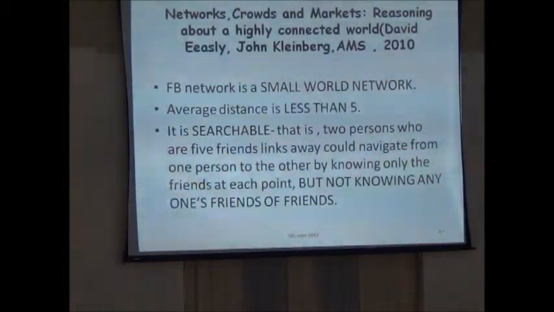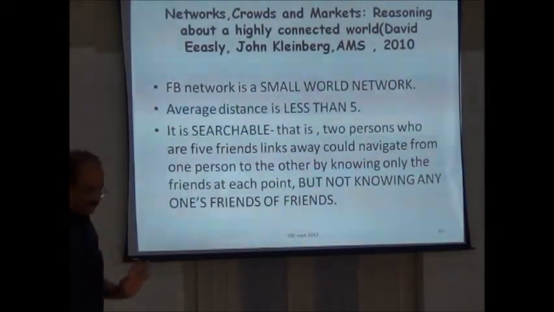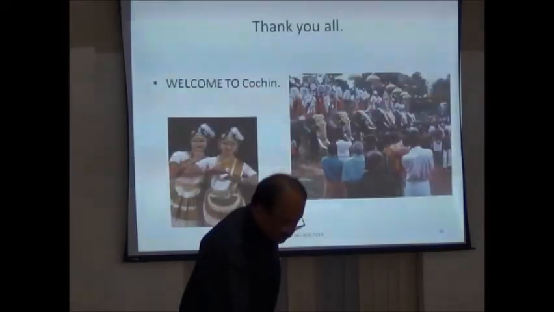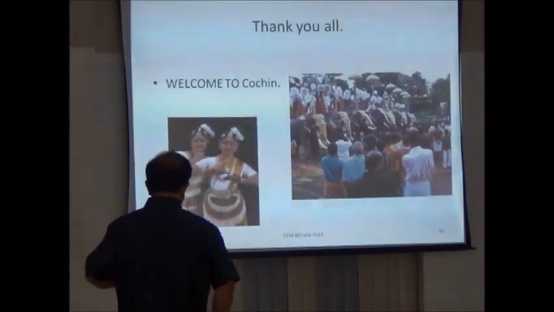To be frank, he gave a plenary talk of one hour. For 20 or 30 minutes, because I was so ignorant about the subject, I thought, what is he talking about? It's so simple. But later on I found that it is really exciting, and that's why he got the prize. It's about navigation in a network. This is a beautiful book, Networks, Crowds, and Markets, published by Cambridge University Press. Yes, thank you.